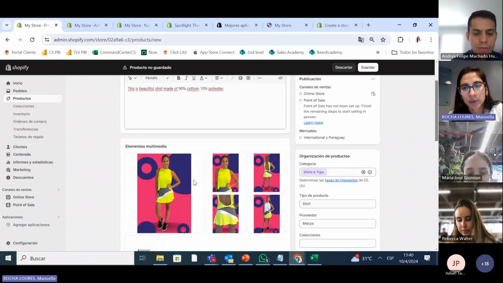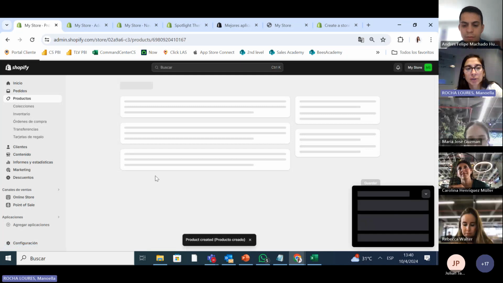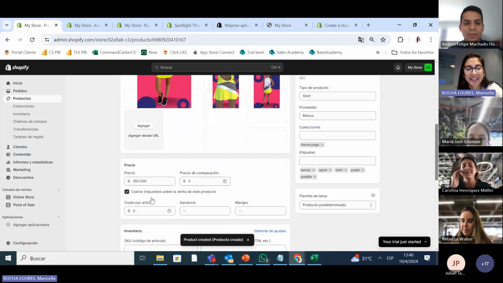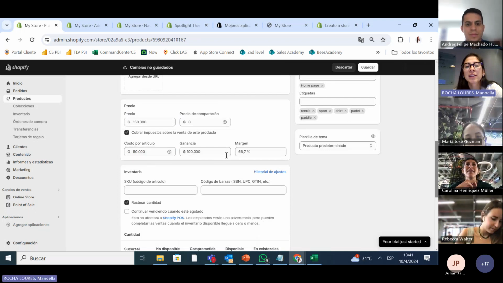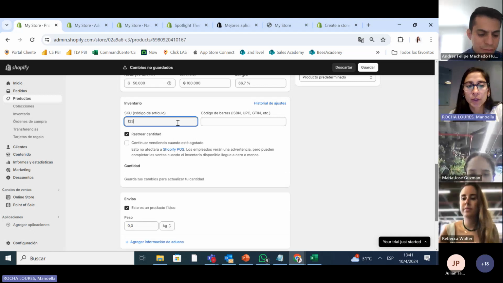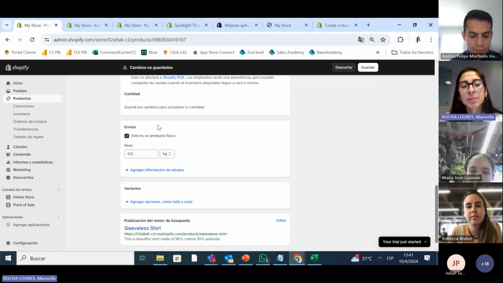Okay, so keep on going down. Here you put the price. And then I put the cost. Oh, I saved it. And here I put the cost of the product. So here it tells me my margin, how much I'm making on the product and what is the percentage. It's pretty cool. Here I put the SKU, 1, 2, 3, and the barcode, if it has a barcode. Usually we don't have. This is important if we want to have a ship.